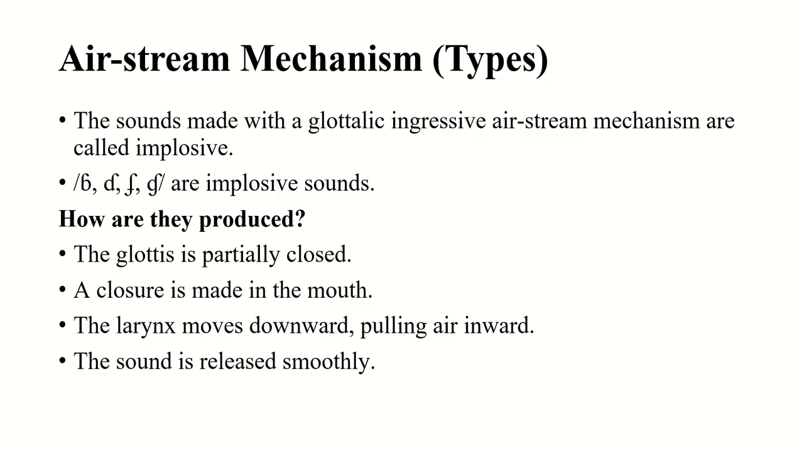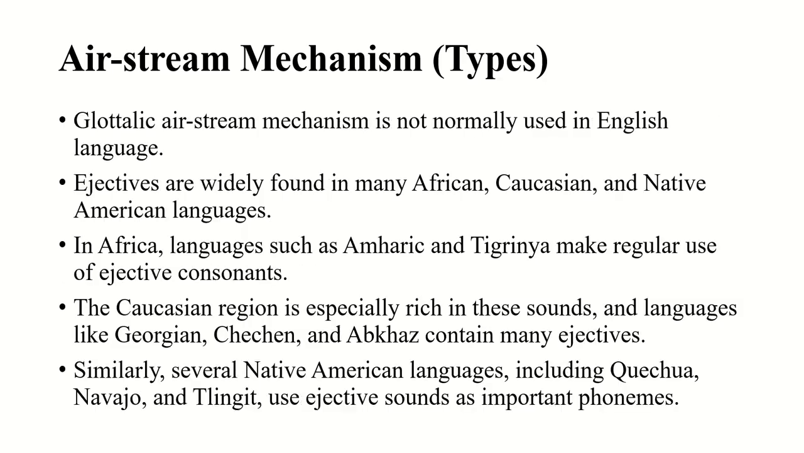Implosive sounds are glottalic ingressive sounds. And how are they produced? The glottis is partially closed. A closure is made in the mouth. The larynx moves downward. Before, it was upward, here it is downward. Then it pulls air inward. The sound is released smoothly. In this way, these implosive sounds are produced.